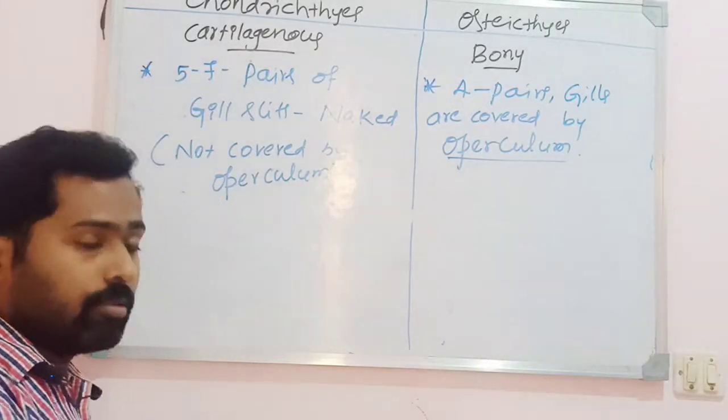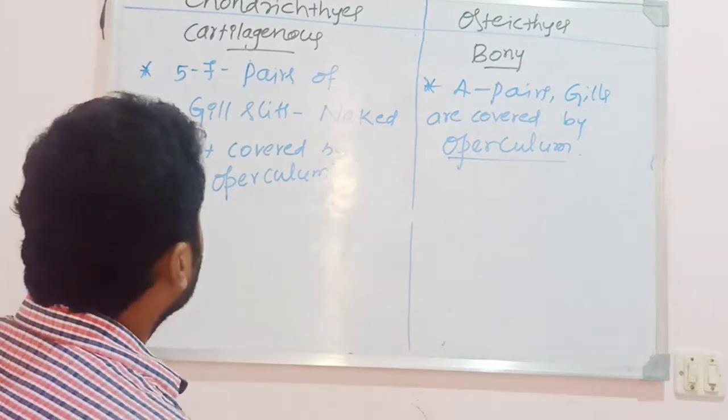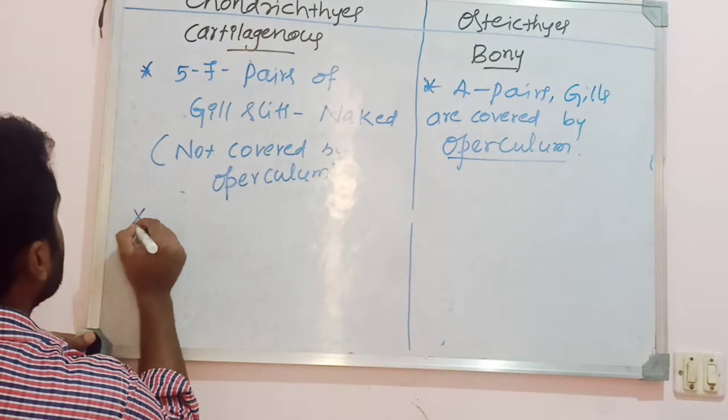The gills are provided by the operculum. It means they are covered by the operculum, a protective covering. That is what is called the operculum. Okay. Then the next point is about